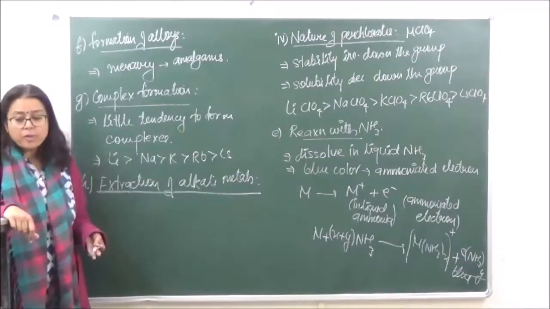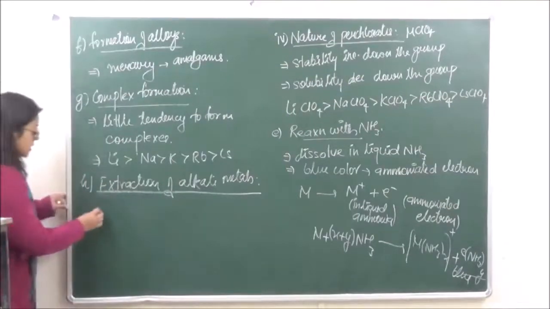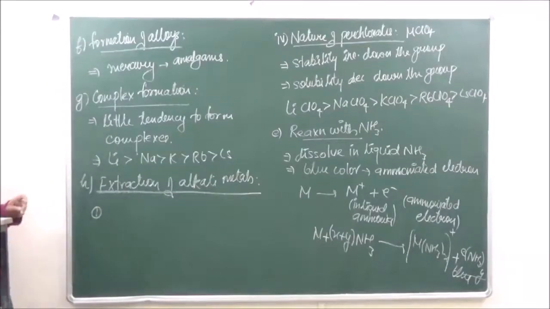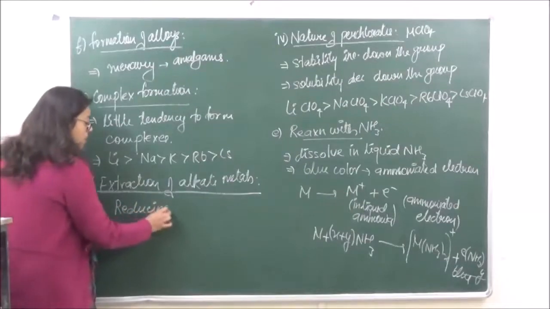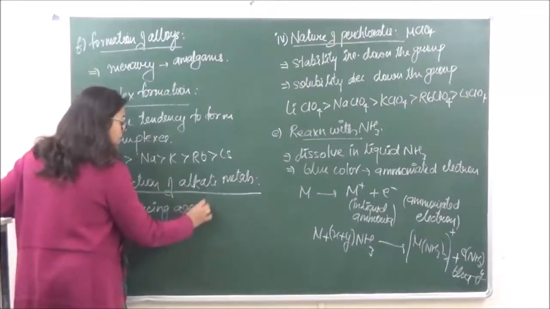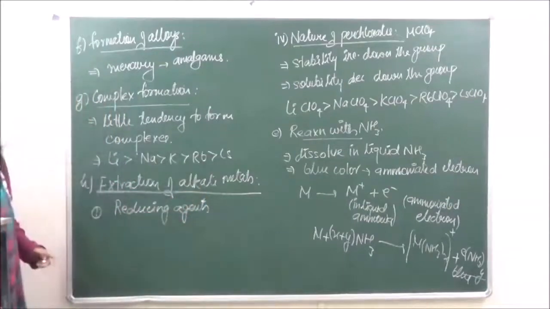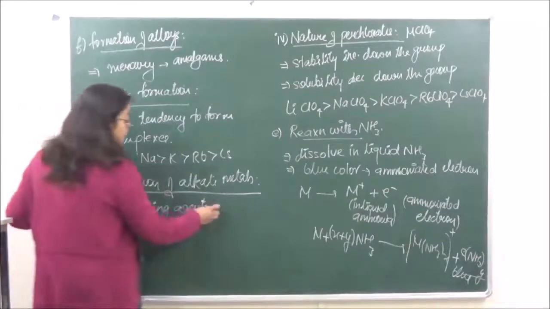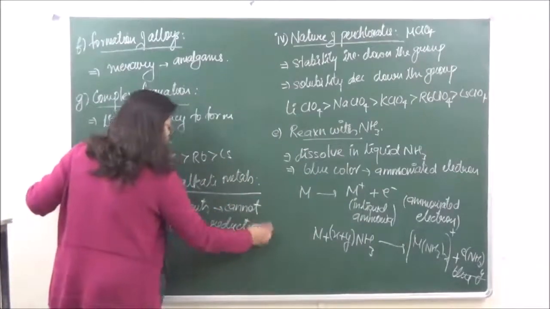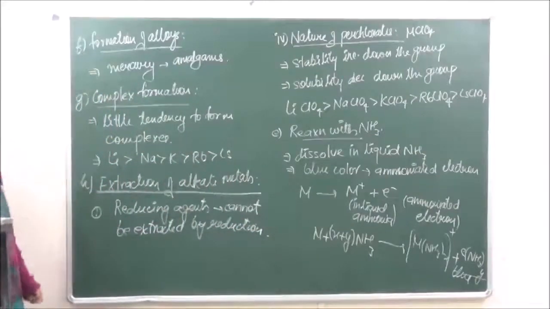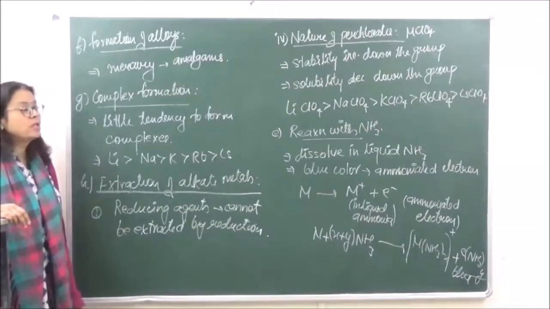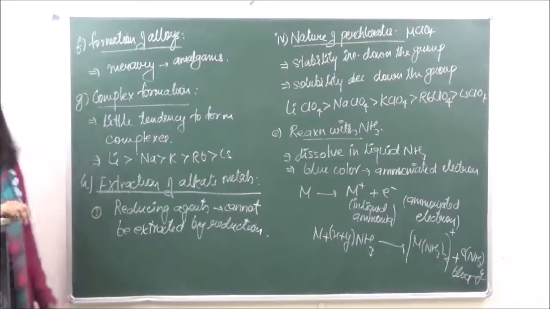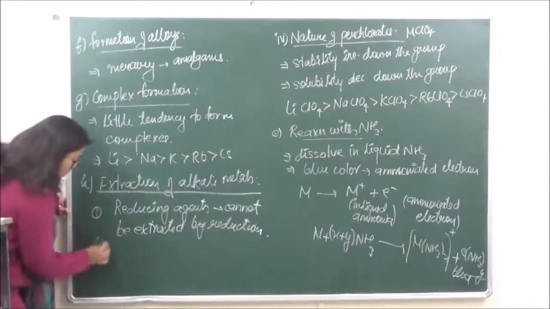So what are going to be the reasons? Let's just discuss the reasons. The first reason, which I have just told you, is that the alkali metals themselves are the strongest reducing agents in the periodic table, lithium being the strongest out of all. So as a result of this, they cannot be extracted by reduction, because they themselves are highly reducing in nature. Then next, they are highly electropositive.